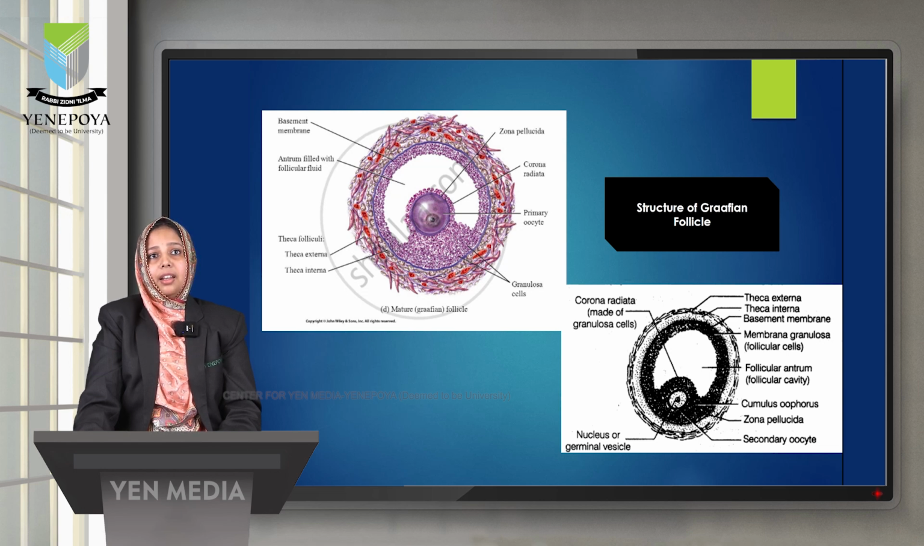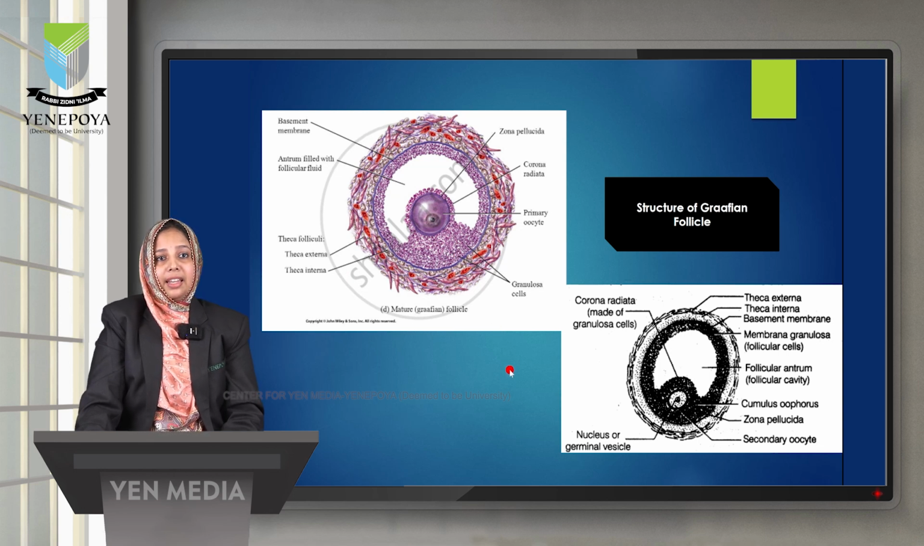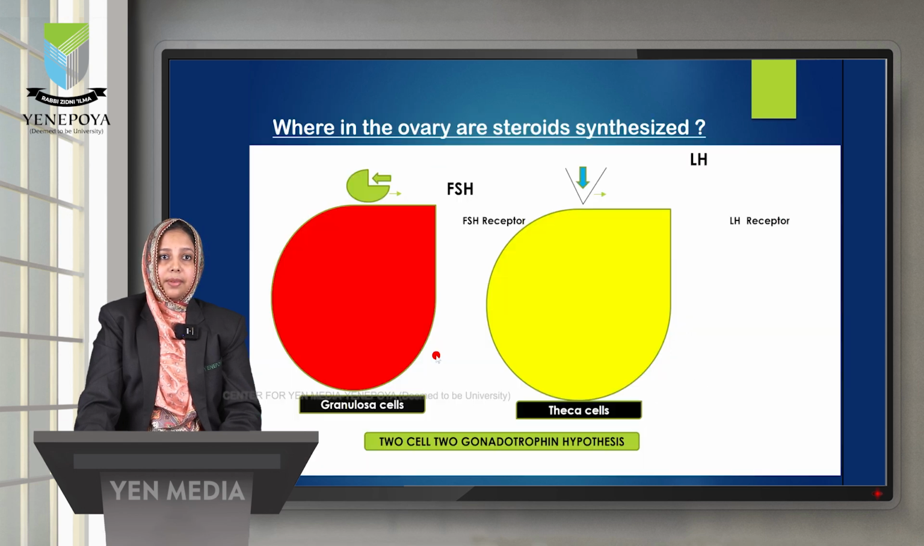The external layer is called the thecal layer, that is theca externa as well as theca interna, and inside, surrounding the oocyte, those cells are called granulosa cells. These thecal cells are vascular, as you can see the red spots over here, it is highly vascular, but the granulosa cells are avascular. The thecal cells have LH receptors, and the granulosa cells have FSH receptors.